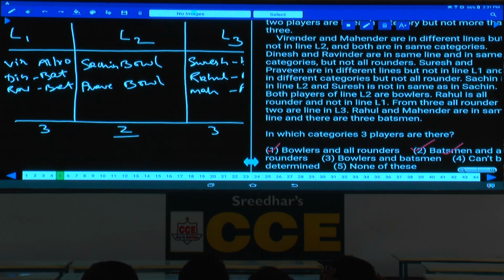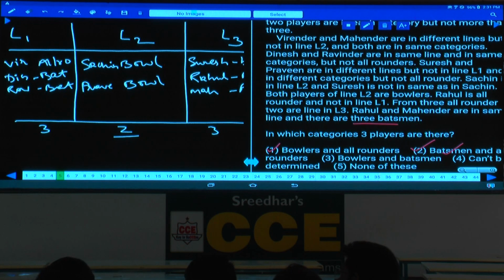It's a direct question at all, without solving the question with the information, because you are having 3 batsmen and 3 all-rounders clearly given. Means all of you got 1 mark, definitely sure. Isn't it? And this is about set number 1.